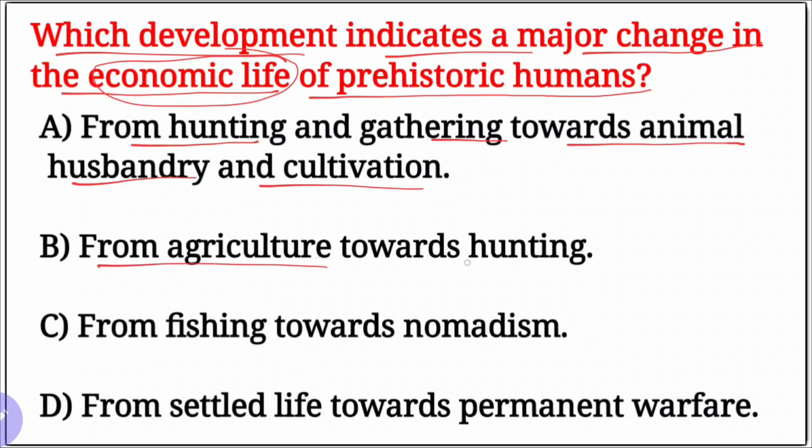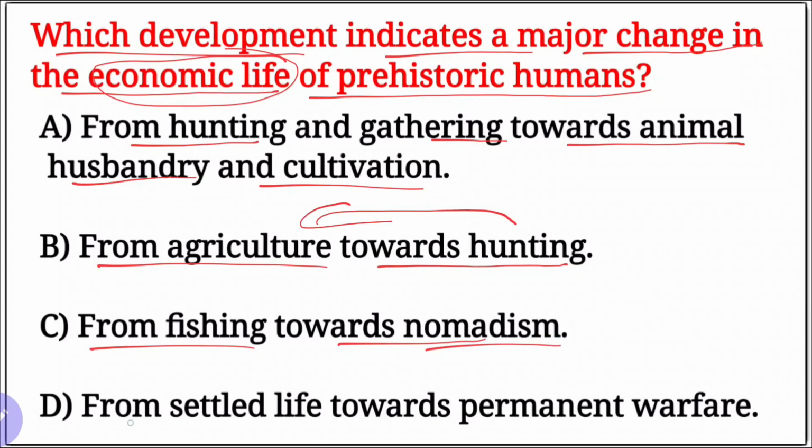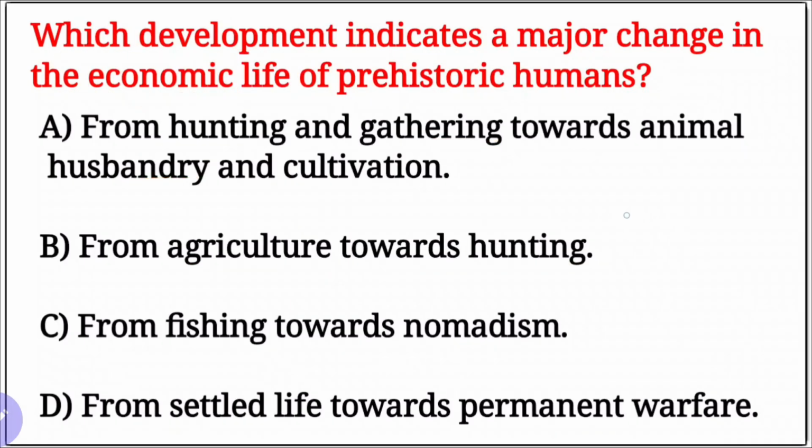B: from agriculture towards hunting, the reverse. C: from fishing towards nomadism. D: from settled life towards permanent warfare. Our right option is the first one. First he started hunting and food gathering, next animal husbandry and cultivation.